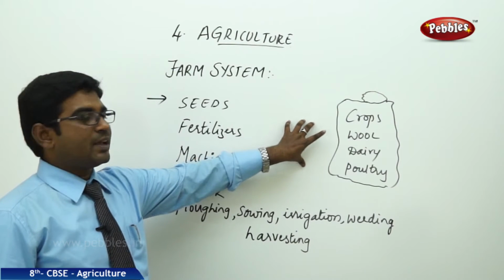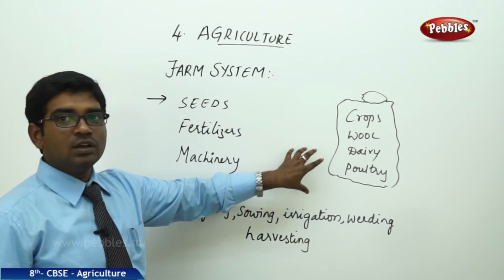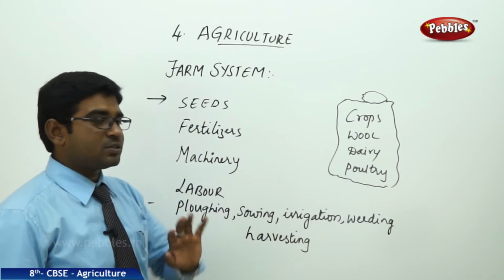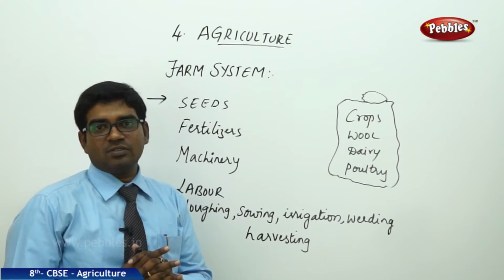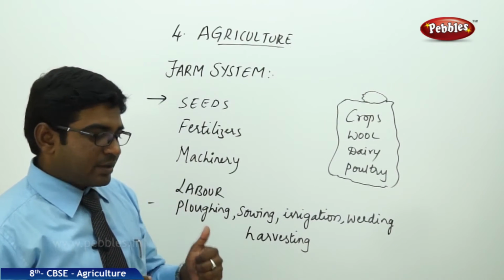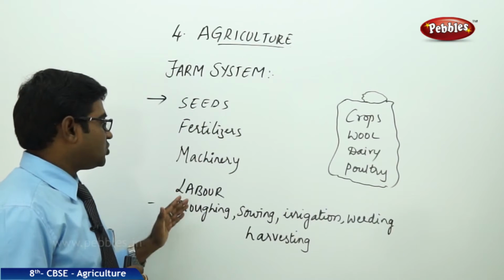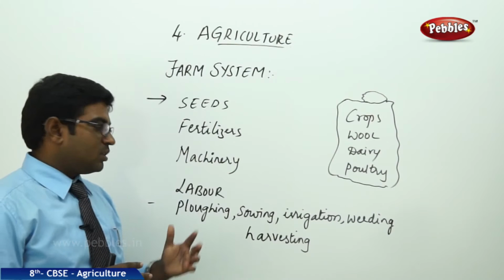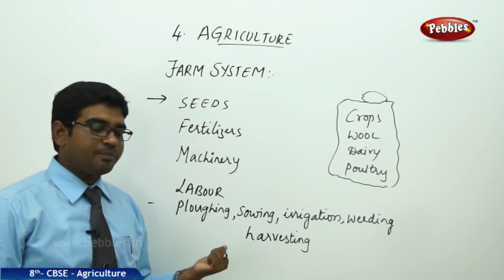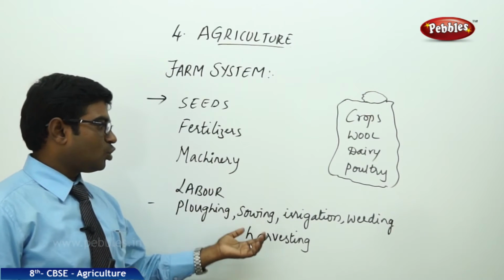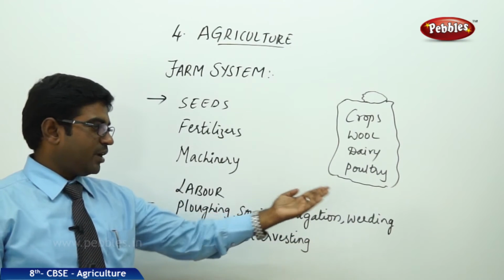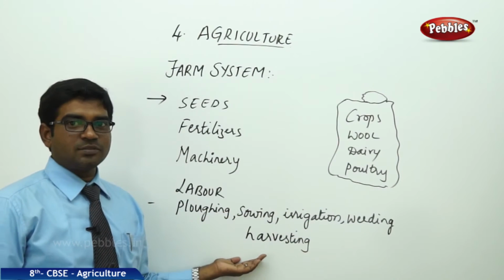So as output generally we get the crops, the wool, the dairy products and poultry. These all together we have in the farm system. In agriculture, we need seeds, fertilizers, machinery and labor. The activities involved in this system are plowing, sowing, irrigation, weeding and harvesting.